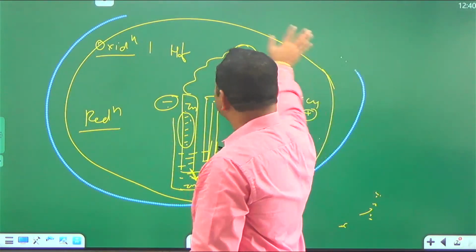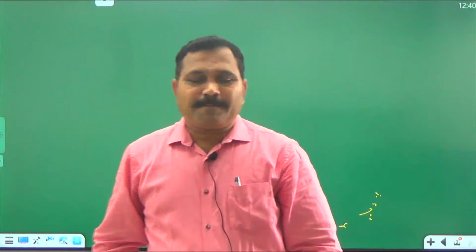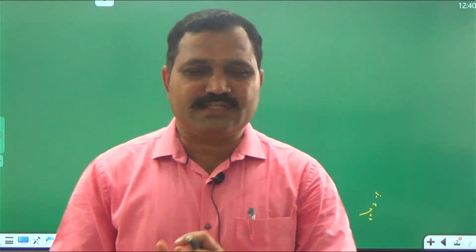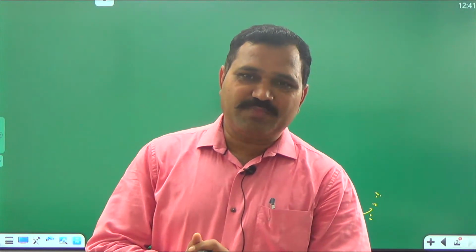Okay. Now what happens at anode and what happens at cathode? Anode is the oxidation, cathode is a reduction. Now, while writing the total cell, the representation of the cell is done on the basis of the reaction taking place.